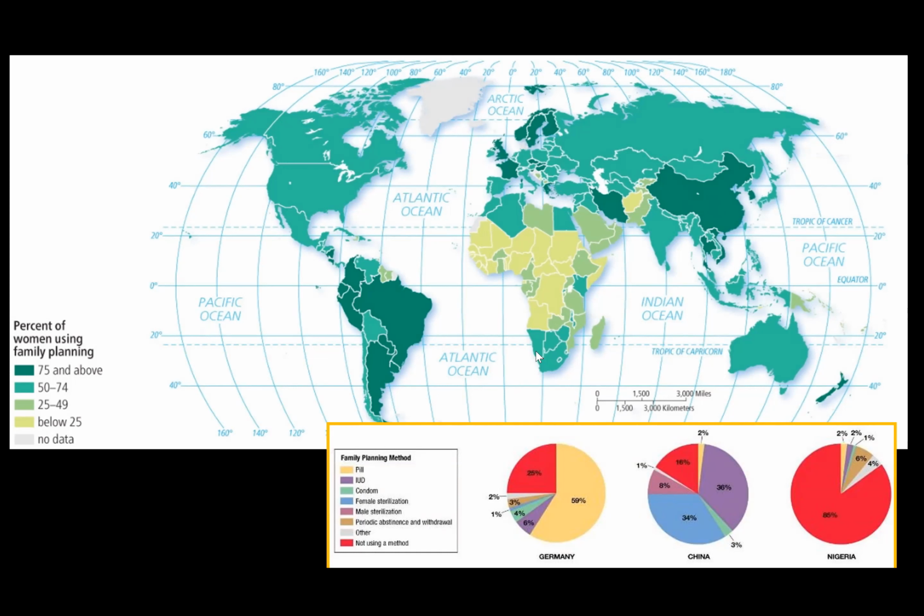But sub-Saharan Africa, no. If you look at the little graphs on the bottom side, in Germany there's only about 20% that don't use anything. Here's China, where you have a lot more family planning, of different types. And then in Nigeria, 85% of people use no family planning. That covers all these different things, from pills, IUDs, condoms, to sterilization, etc.